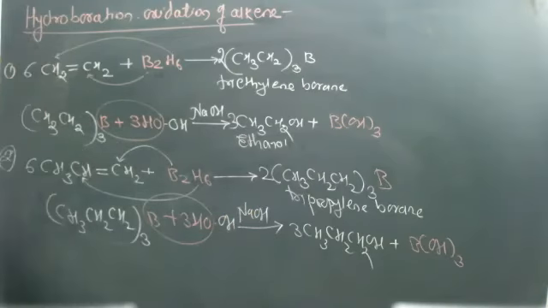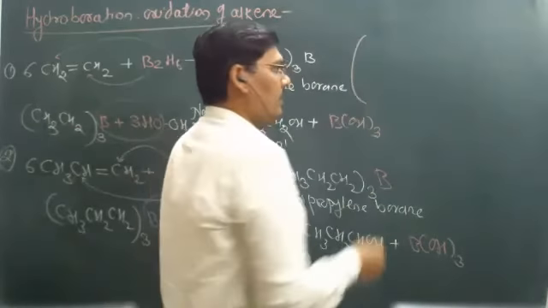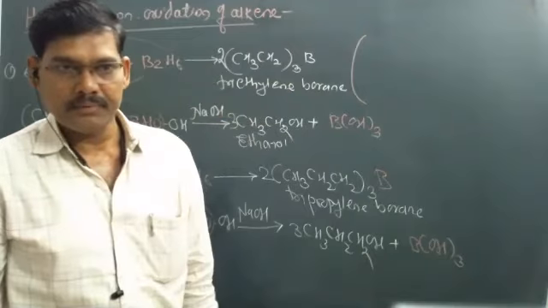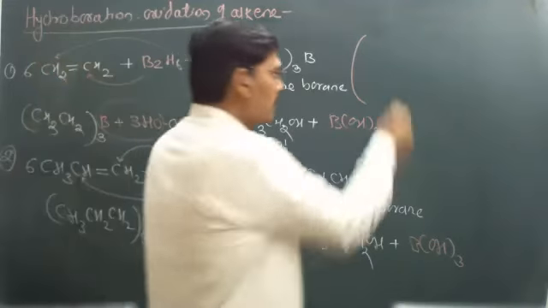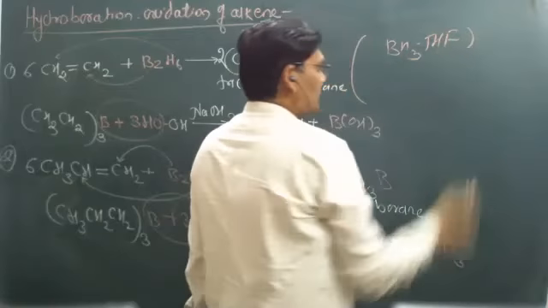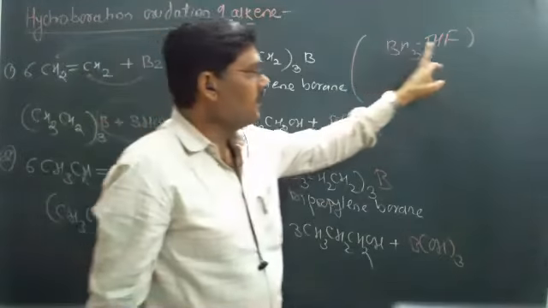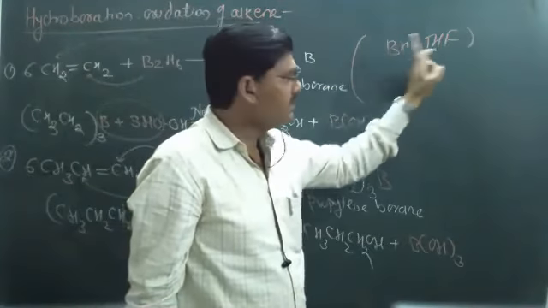And this method is conveniently used for the preparation of primary alcohol by the hydration method. In that reaction, the diborane oxidation takes place more conveniently by using the complex BH3·THF. What is BH3·THF?